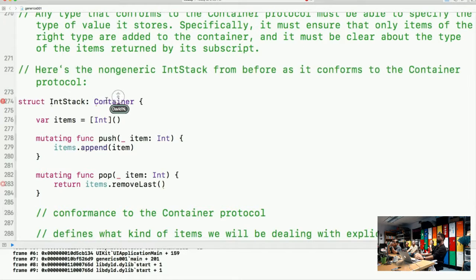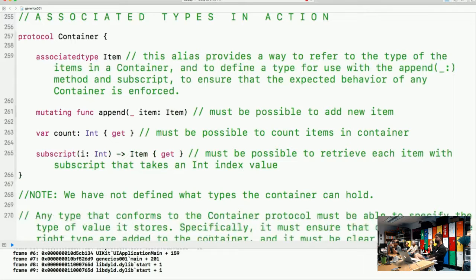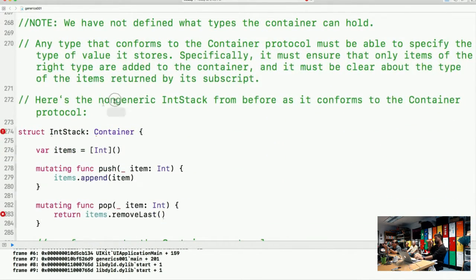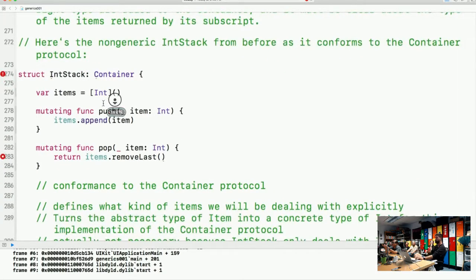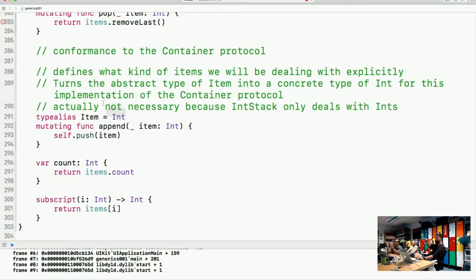And now, by conforming to the protocol Container, I'm going to do a really quick pop quiz. What methods are required for a Container type? Anyone? Append and subscript. Right? Yep, and one more. Count. Oh yeah, count. Okay. So all we're doing right now with our IntStack, right below our two mutating functions, is conforming to the Container protocol. We have our append, count, and subscript.